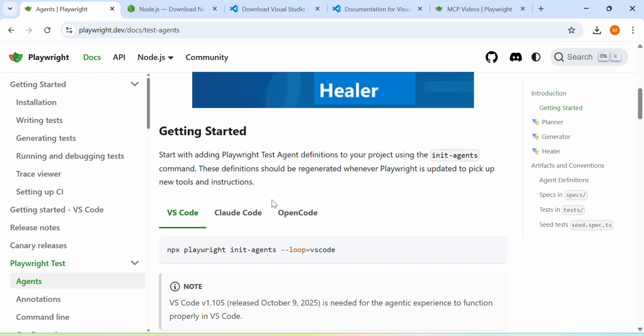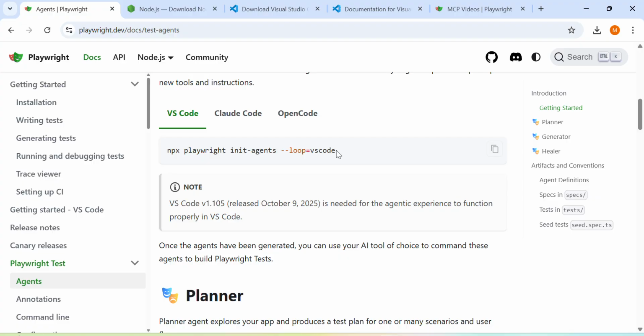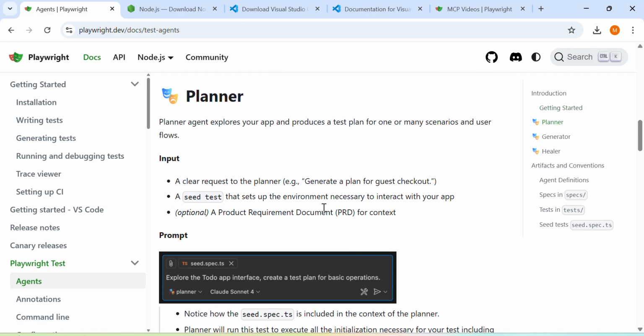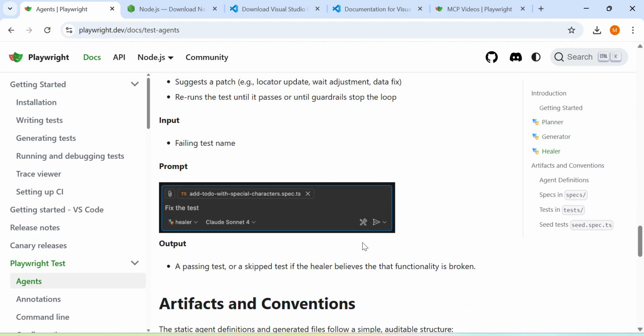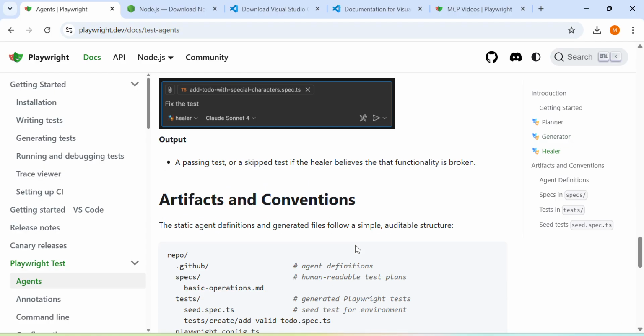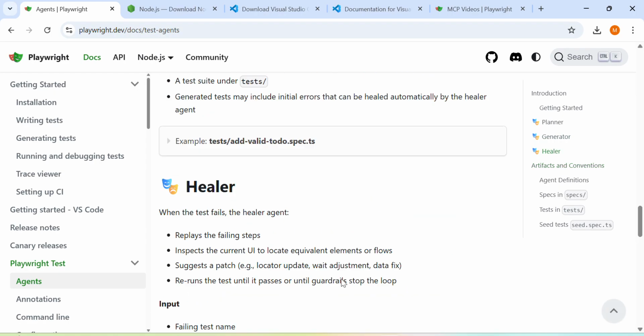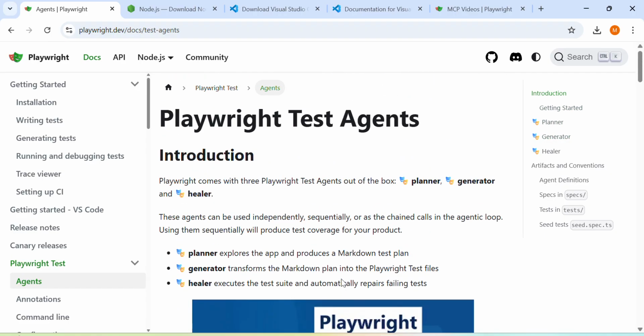But you can just go in here and it will tell you what to do. So I started with this command, and that's run okay. And then I was going to have a look into these 3 different things: the planner, the generator, and the healer. But overall, I am pretty much mind blown how amazing this is.